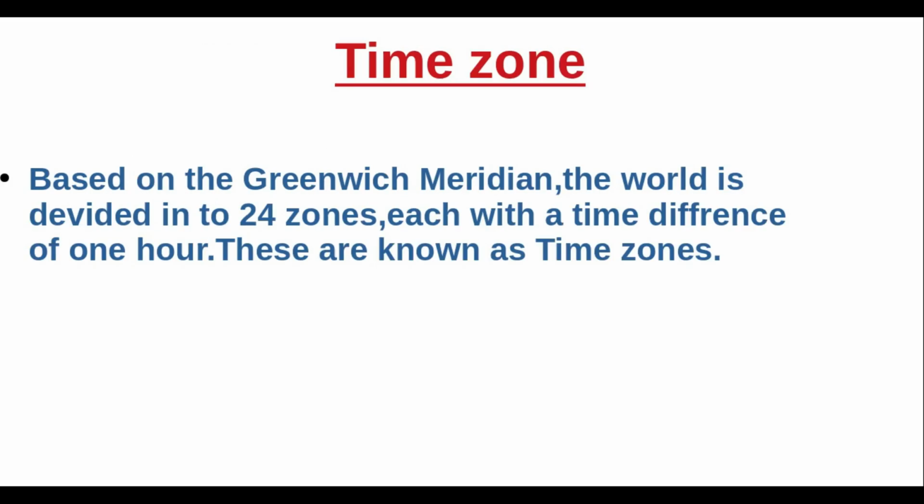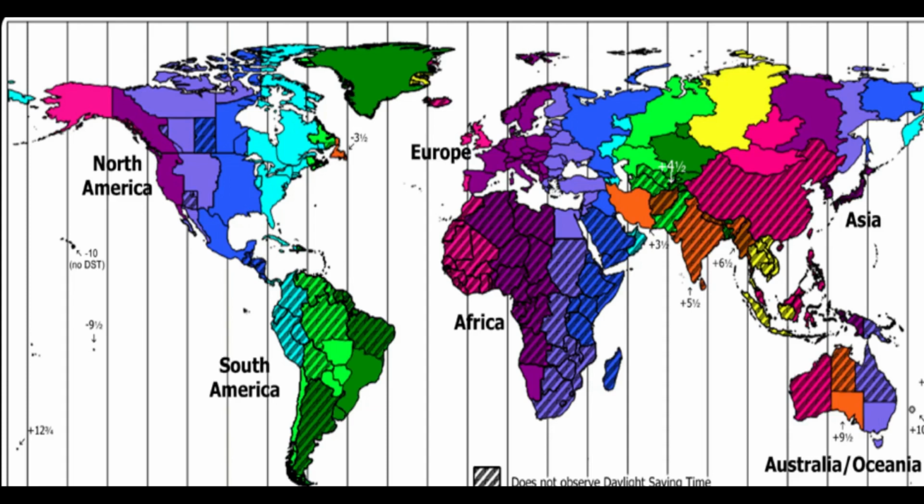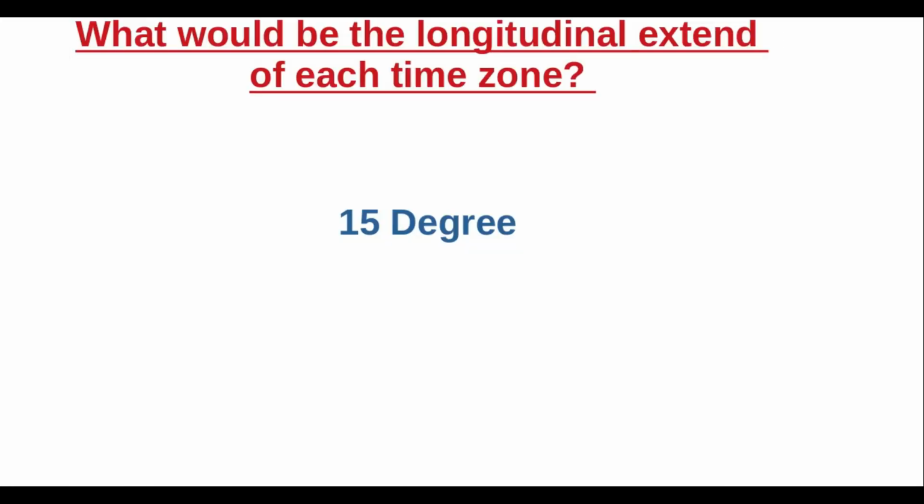Time zone. Based on the Greenwich Meridian, the world is divided into 24 zones, each with a time difference of 1 hour. These are known as time zones. These are the 24 time zones. What would be the longitudinal extent of each time zone? 15 degree.